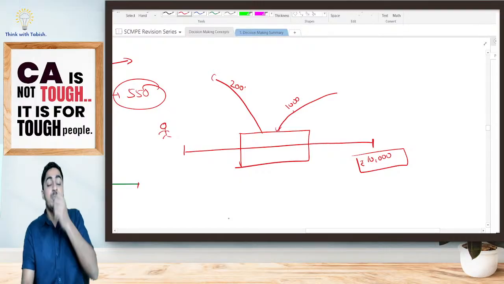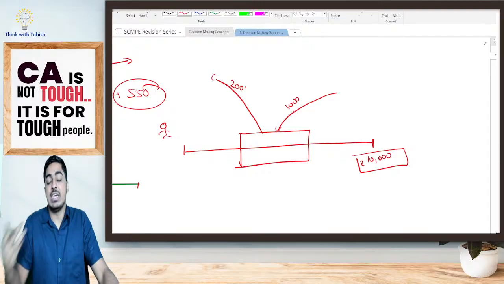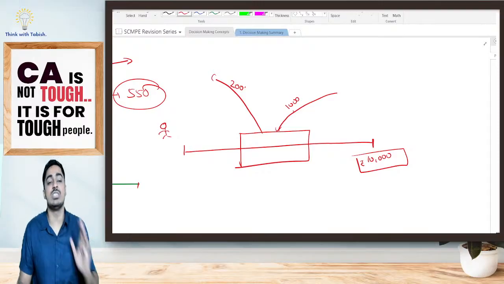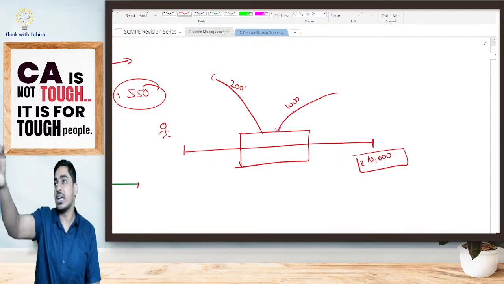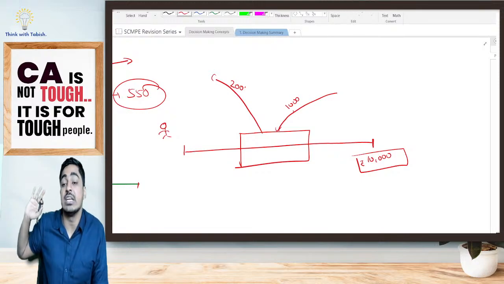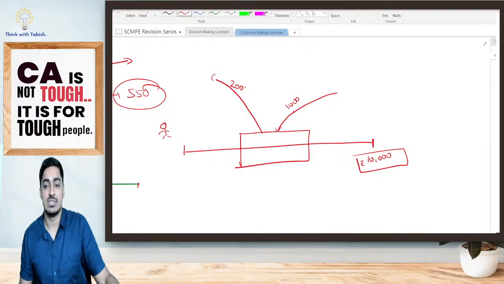But am I paying 300 rupees because he is producing a shirt? Am I paying Ashwin 300 rupees? He has produced one shirt, am I telling him, you have produced one shirt, take 300 rupees? Am I doing that? No, I am not doing that.